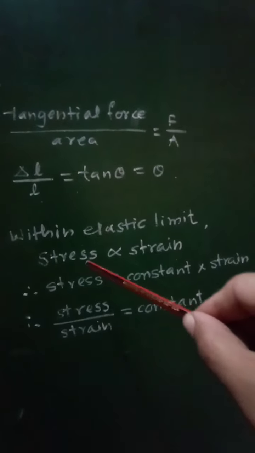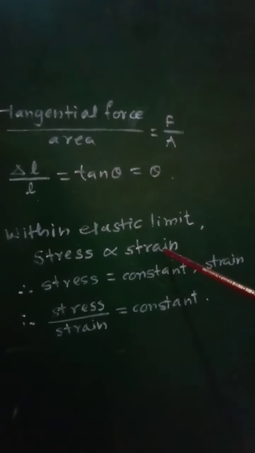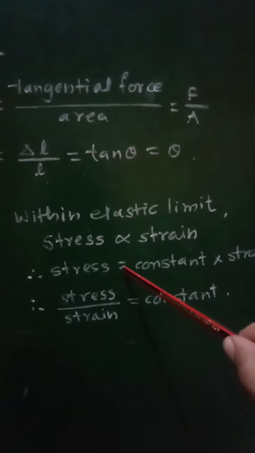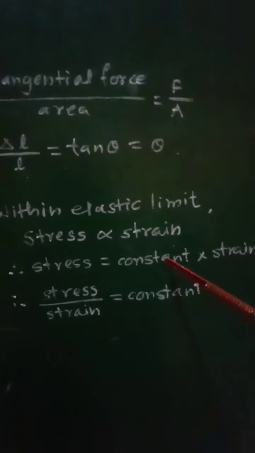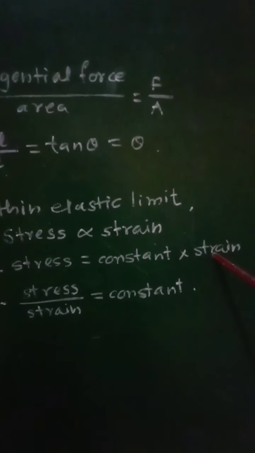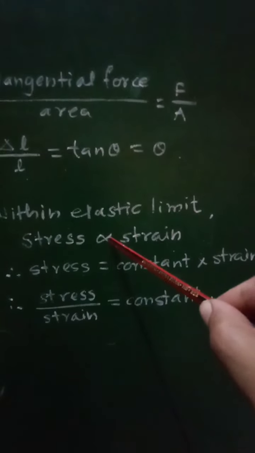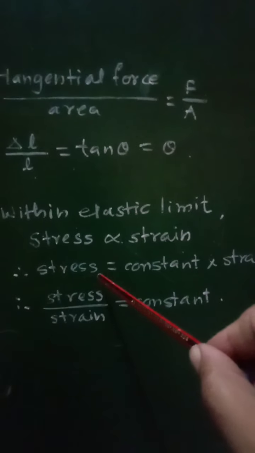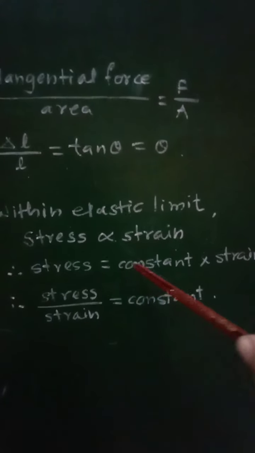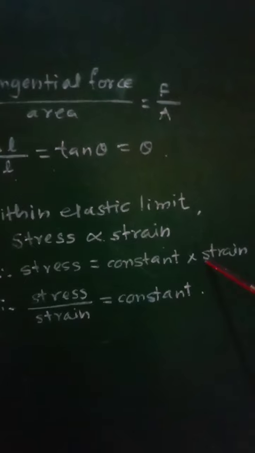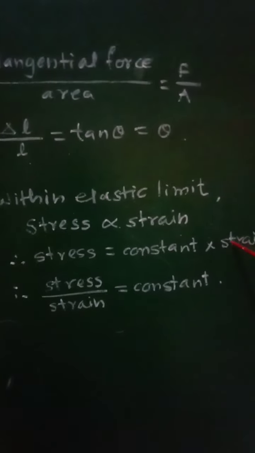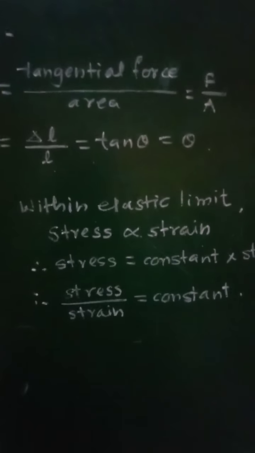And therefore, as stress is directly proportional to strain, stress will be equal to constant of proportionality into strain. So this proportionality sign is removed, and the constant is taken here, and we can write stress equal to constant into strain, or stress upon strain will be equal to constant.